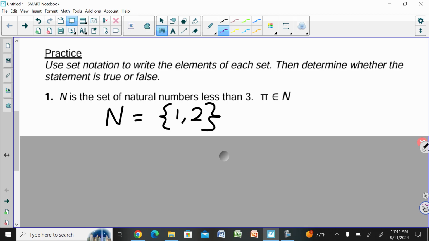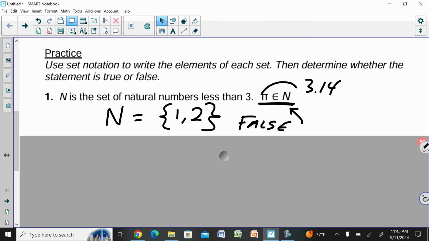Now the next statement says, is this statement true? Is pi an element of set N? Remember that symbol means "is an element of." Well, that would be false, because pi is about 3.14. Pi being 3.14 tells me that it's not in this set. So that would be a false statement here. False. That seems easy enough, right?